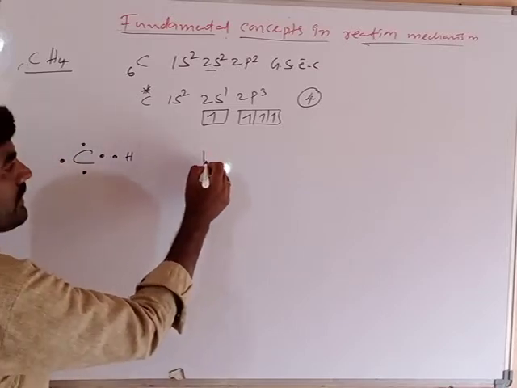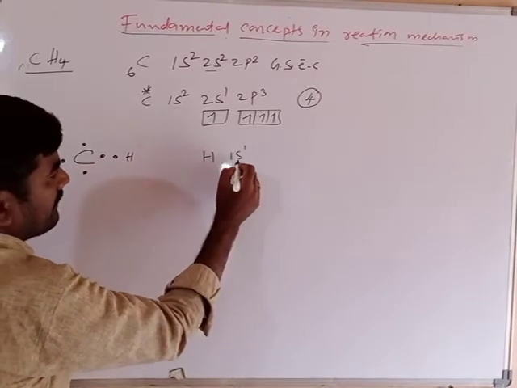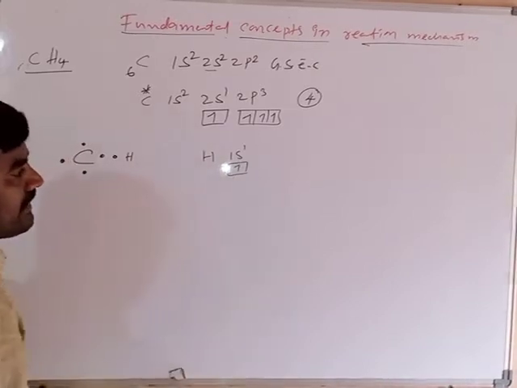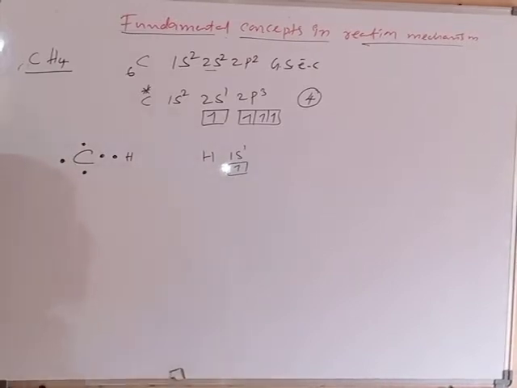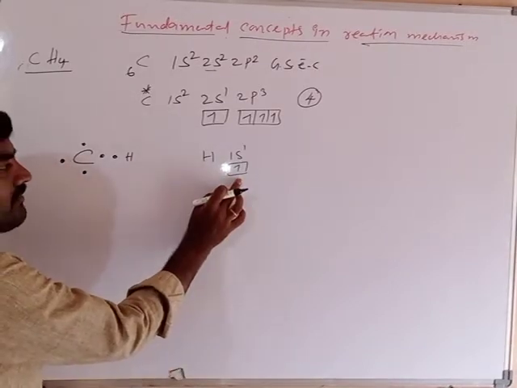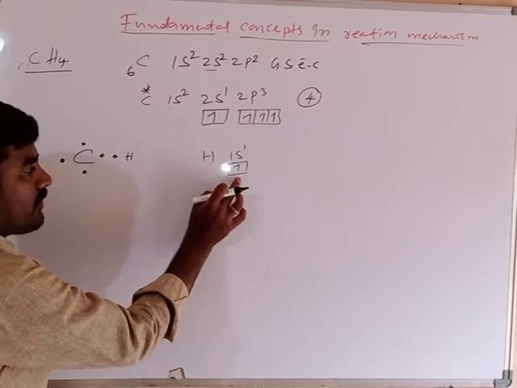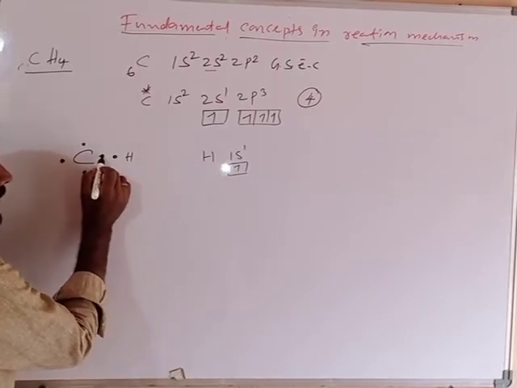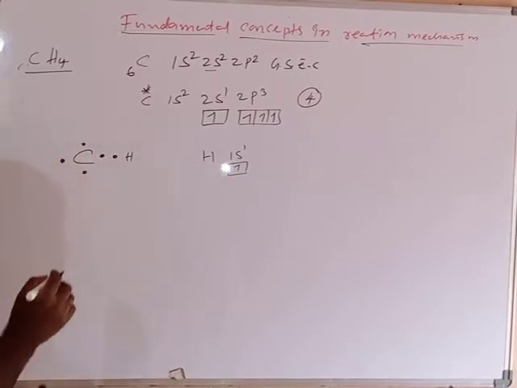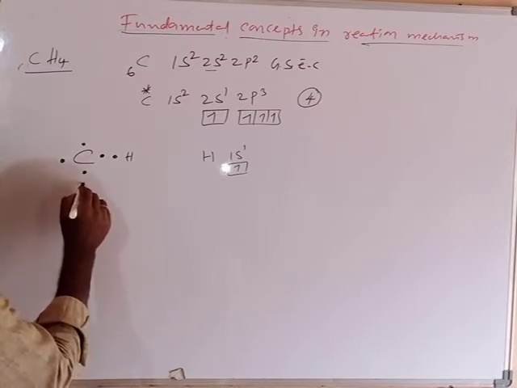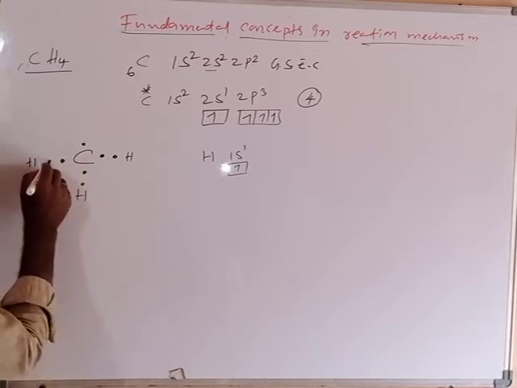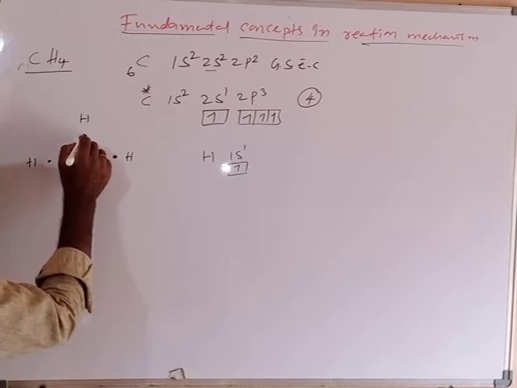Hydrogen electronic configuration is 1s1. In the s orbital, 1 electron is there. Hydrogen contributes 1 electron and carbon contributes 1 electron. Similarly, the second hydrogen also contributes 1 electron, the third one also, and the fourth one also.